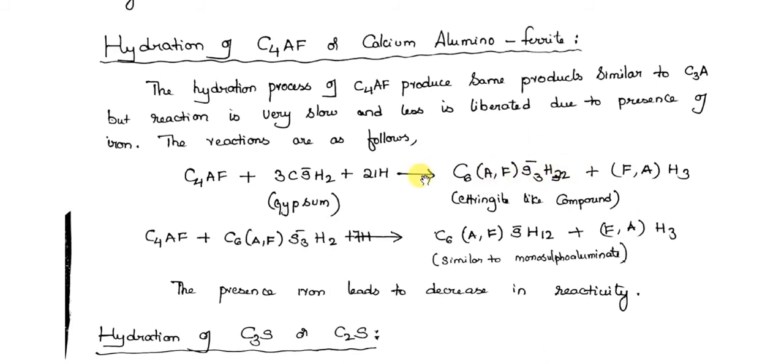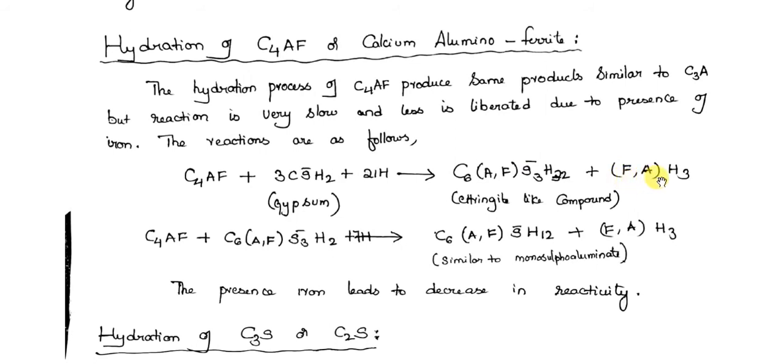and this compound also looks similar to ettringite. We are comparing it to ettringite because it has CaO, represented by C, and it has S, which is SO3, and H, H2O, A, Al2O3, F, Fe2O3. These three compounds are present in this, so we call this similar to ettringite. As I told you, we do not know much about ettringite in detail, in depth, so we are going to leave it this way.